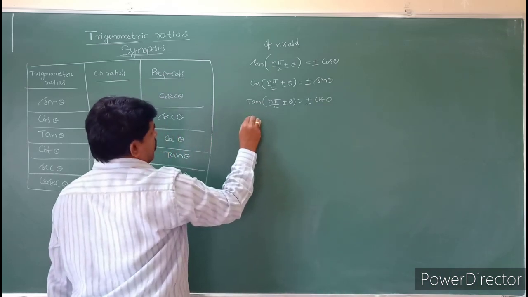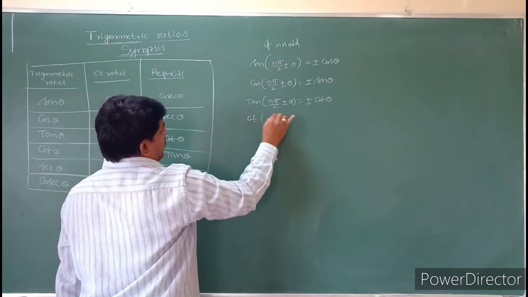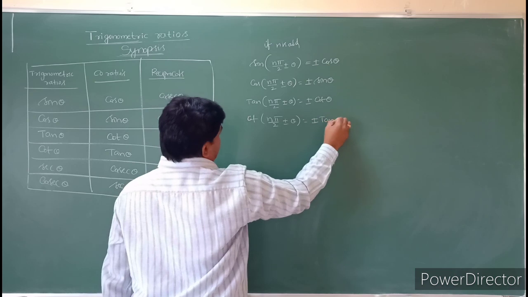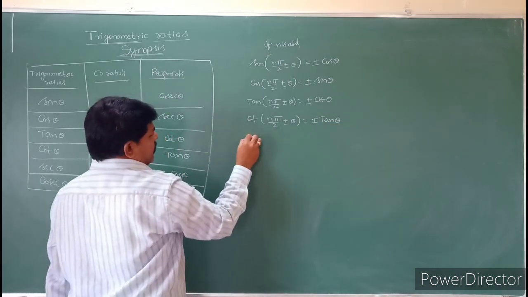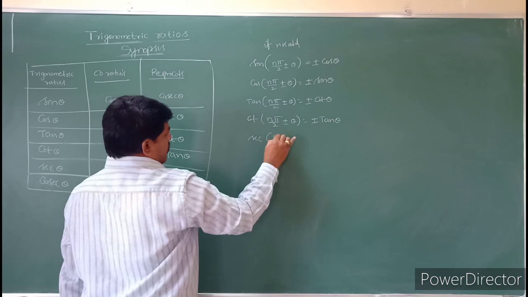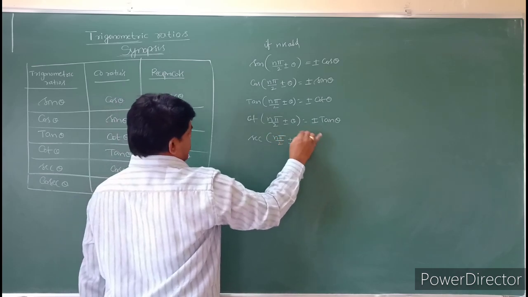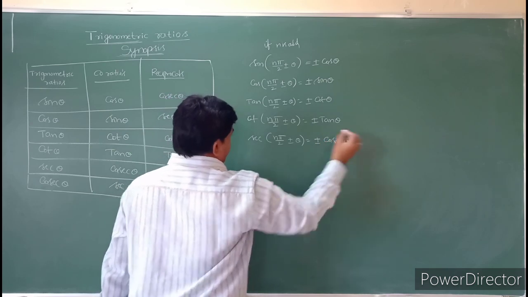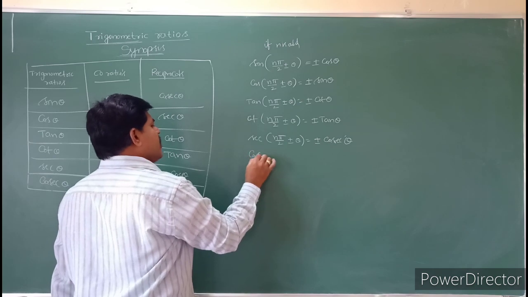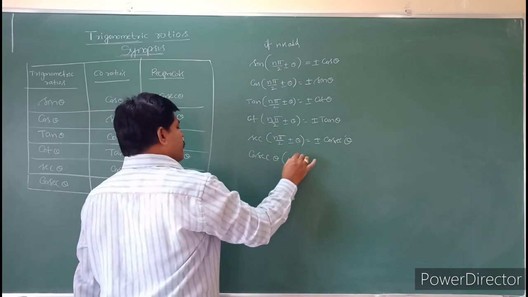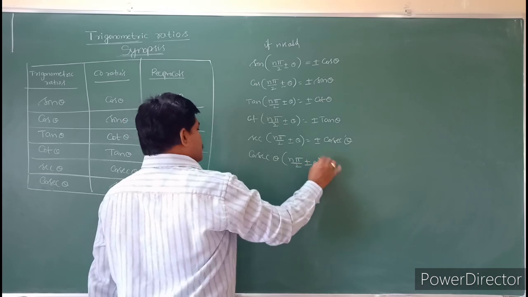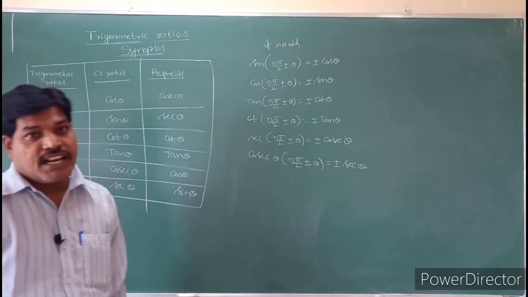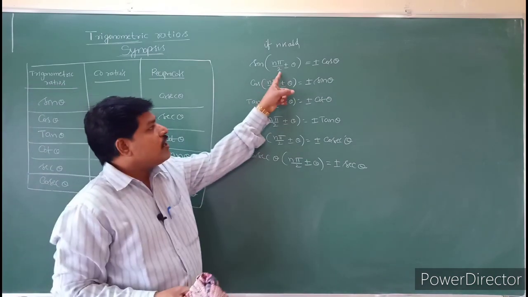Next one is secant of n pi by 2 plus or minus theta, it will change to plus or minus cosecant theta. Similarly, cosecant of n pi by 2 plus or minus theta will change to plus or minus secant theta when it is an odd multiple of pi by 2.